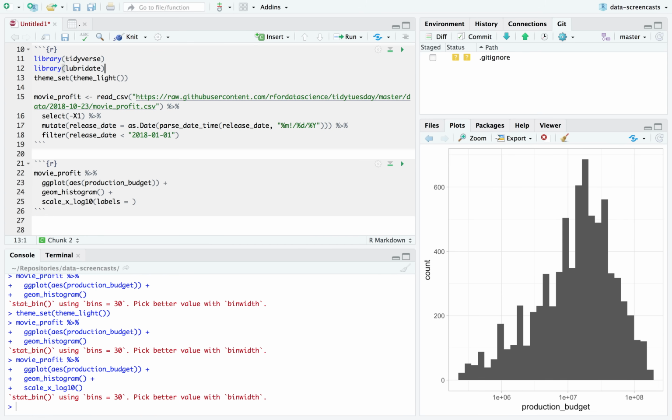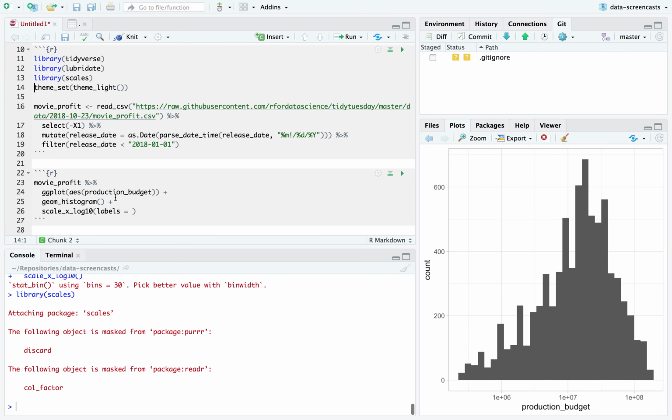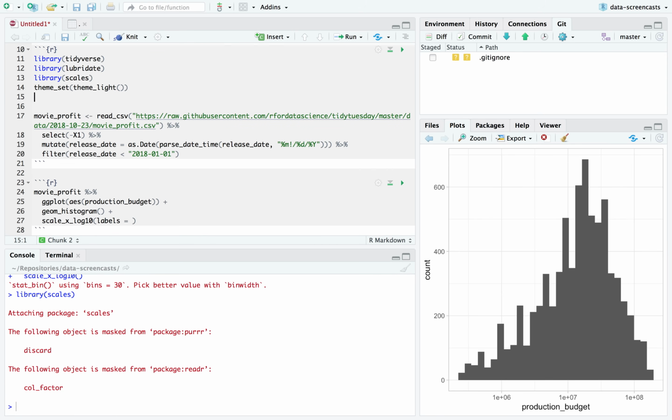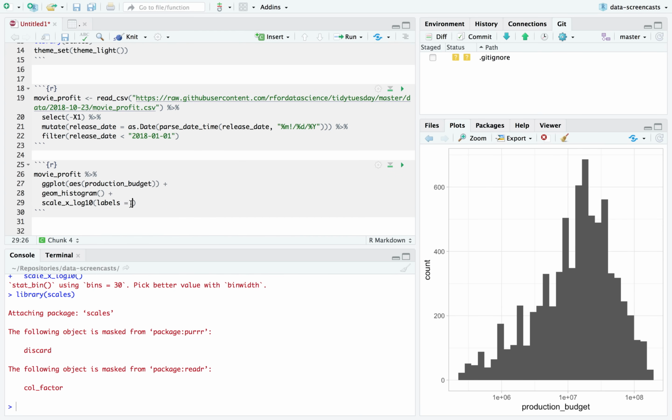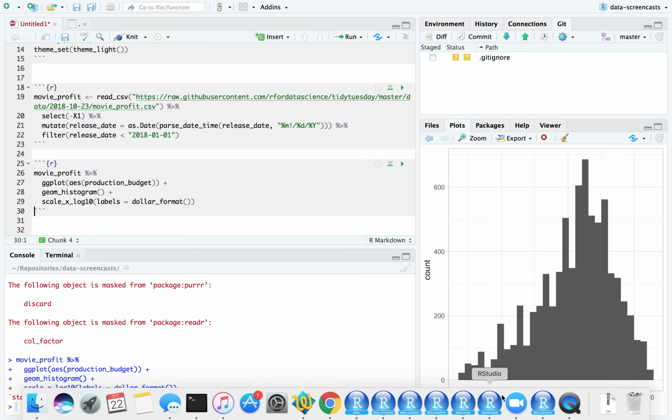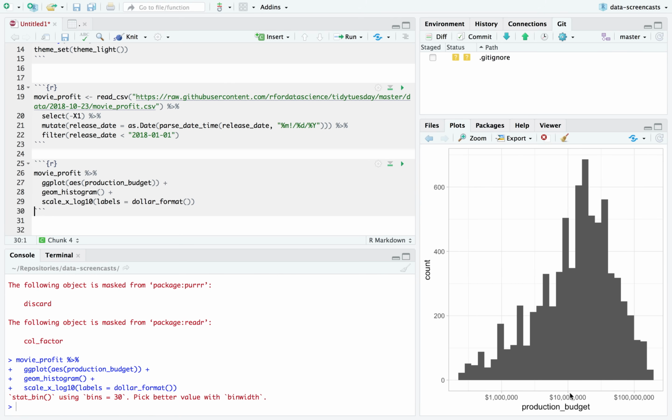I'm going to throw in the scales package and separate a setup chunk from our data processing chunk. And I'm going to say dollar format. I like that. $1 million, $10 million. Looks like the modal budget was between $10 and $30 million.